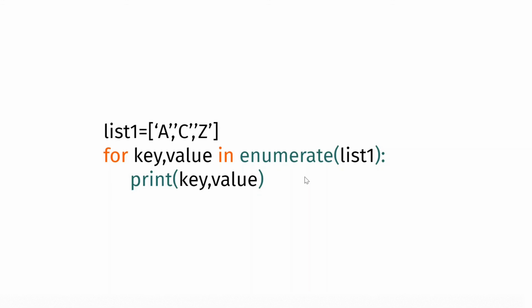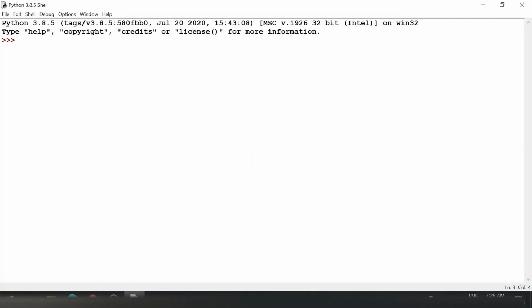We will now go to the Python shell and try out a few questions. We'll also try this out so you can see how the output comes. First we will start with the enumerate example that we looked at earlier. Let me say I have a list which has A, B, C, and I want to print the index as well as the element of this list.